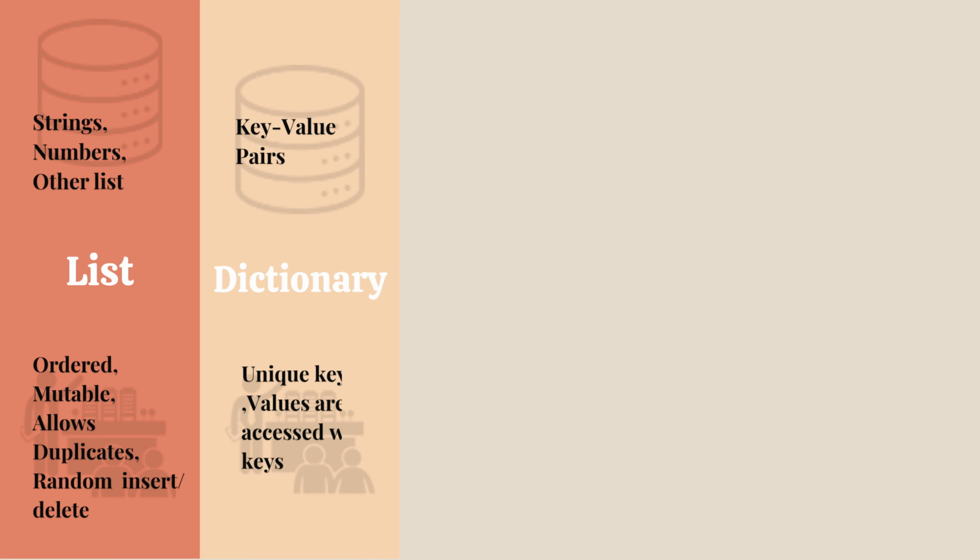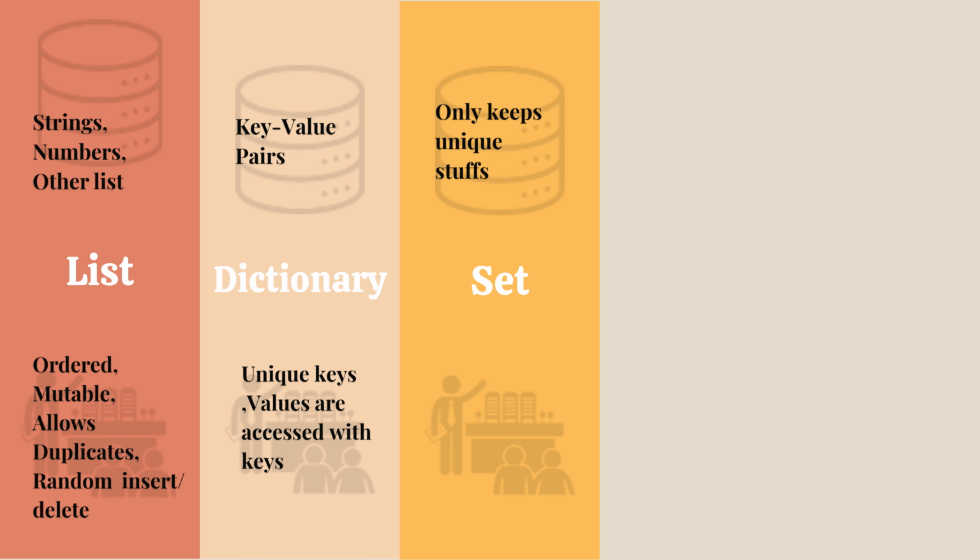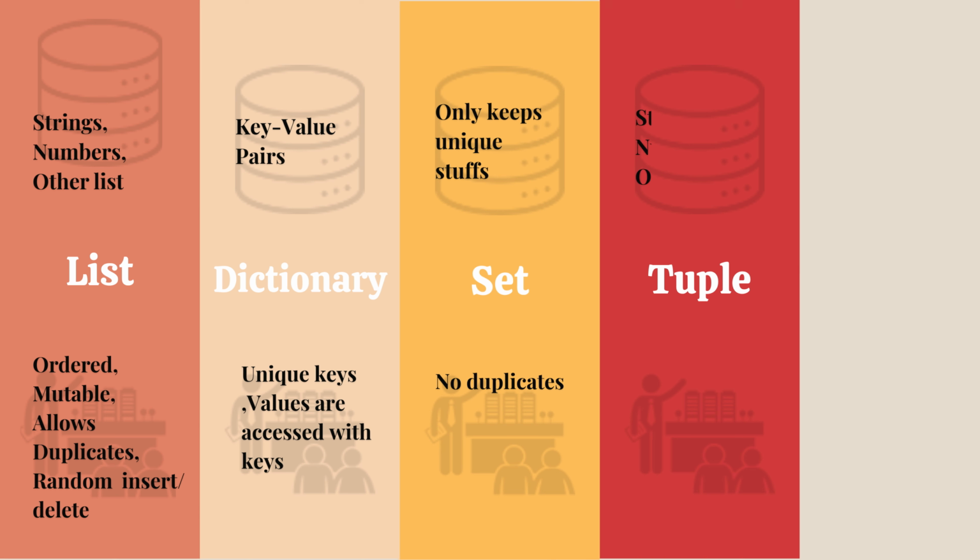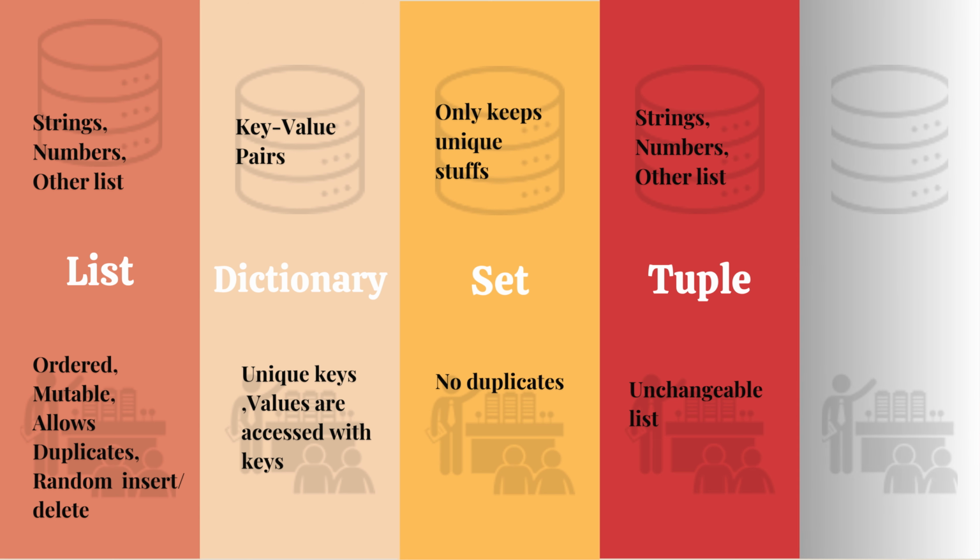Dictionaries hold key-value pairs, have unique keys, and values are accessed with the help of keys. The best example for a dictionary is the post box. If you know the post box number, you can collect the post, right? Similar to that. Sets only keep unique items, no duplicates are allowed. And then the tuple. It also holds strings, numbers, and other lists, similar to lists, but it exhibits the properties of an unchangeable list. That means once it's created, we can't edit it.